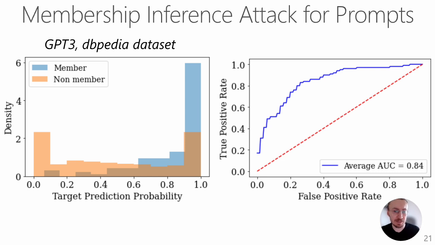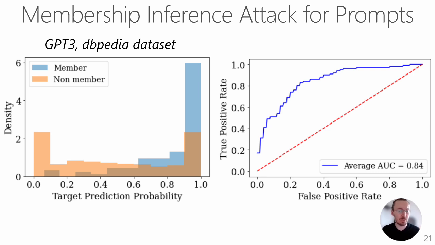The right figure is the standard AUC ROC curve for our membership inference attack, which shows how well the attack can tell apart the member and non-member data points. The further apart the blue curve is from the diagonal red dashed line, the more effective the membership inference attack is. Looking at this result, we see that there is a significant privacy risk for the data points used as examples in prompts.